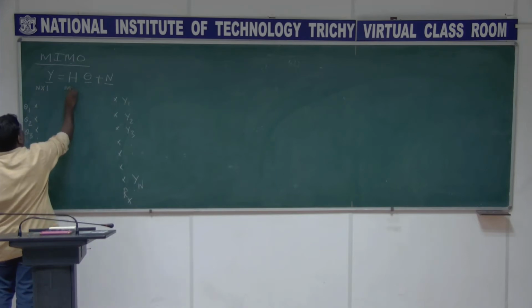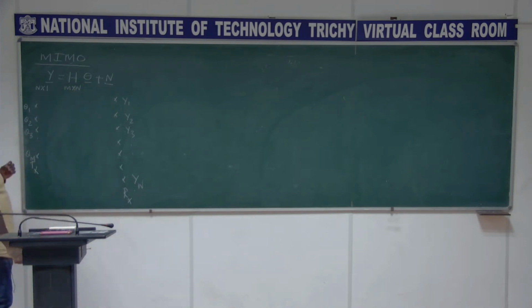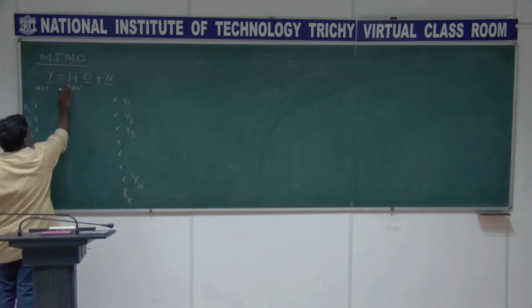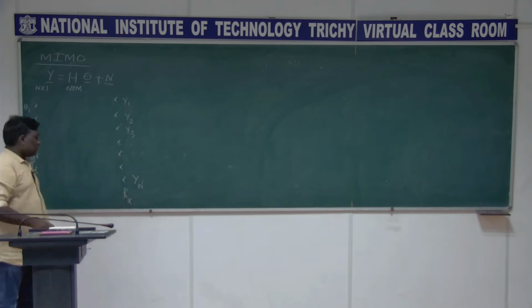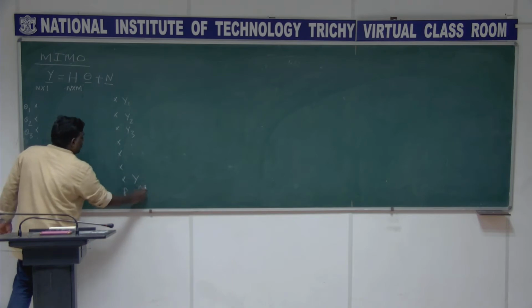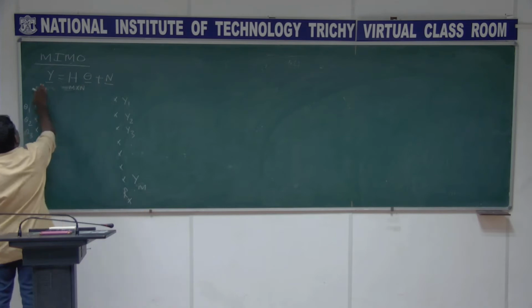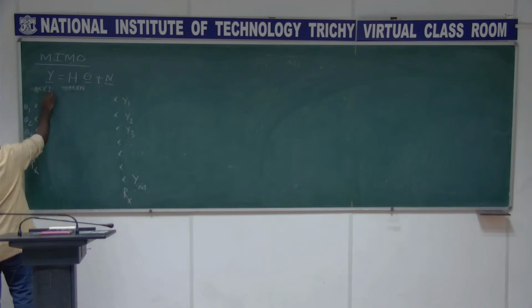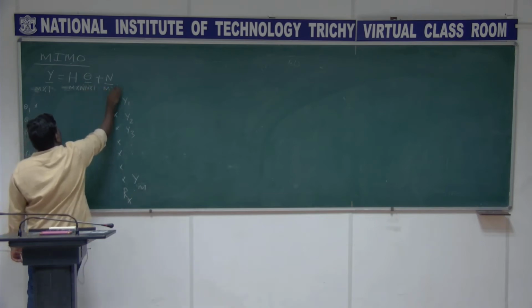this is m cross, I'm sorry, I think we used the other way around, right? Here we used n and here we used m, isn't it? Okay. So we will use the same thing, m here. So this is m cross n in this, and this is m cross 1, and here we have this n cross 1, and this is m cross 1 in this.